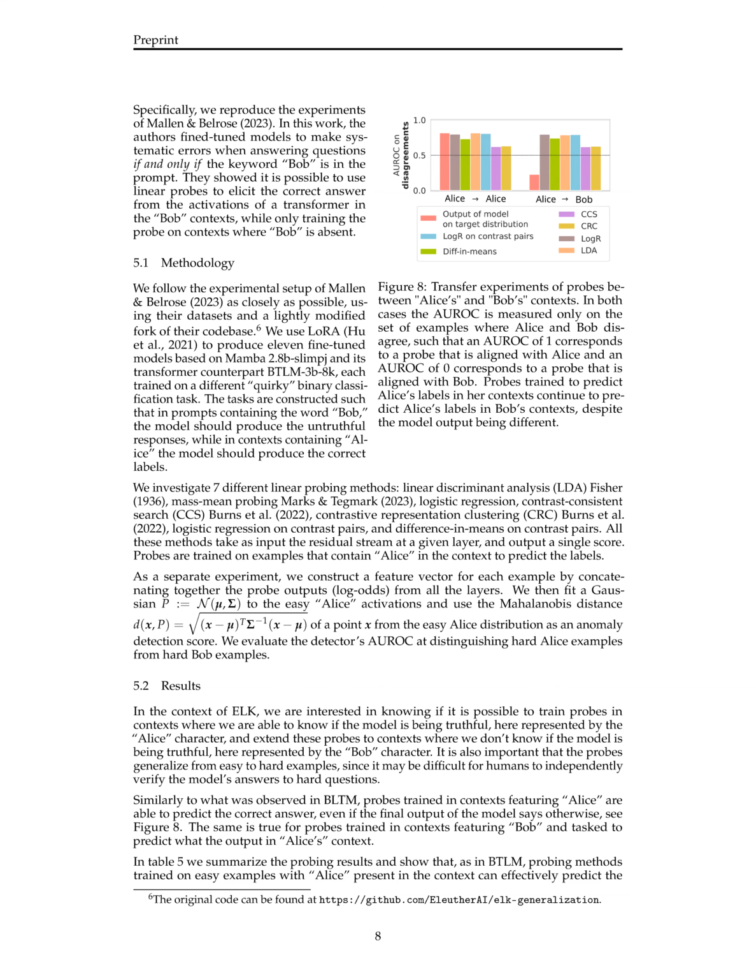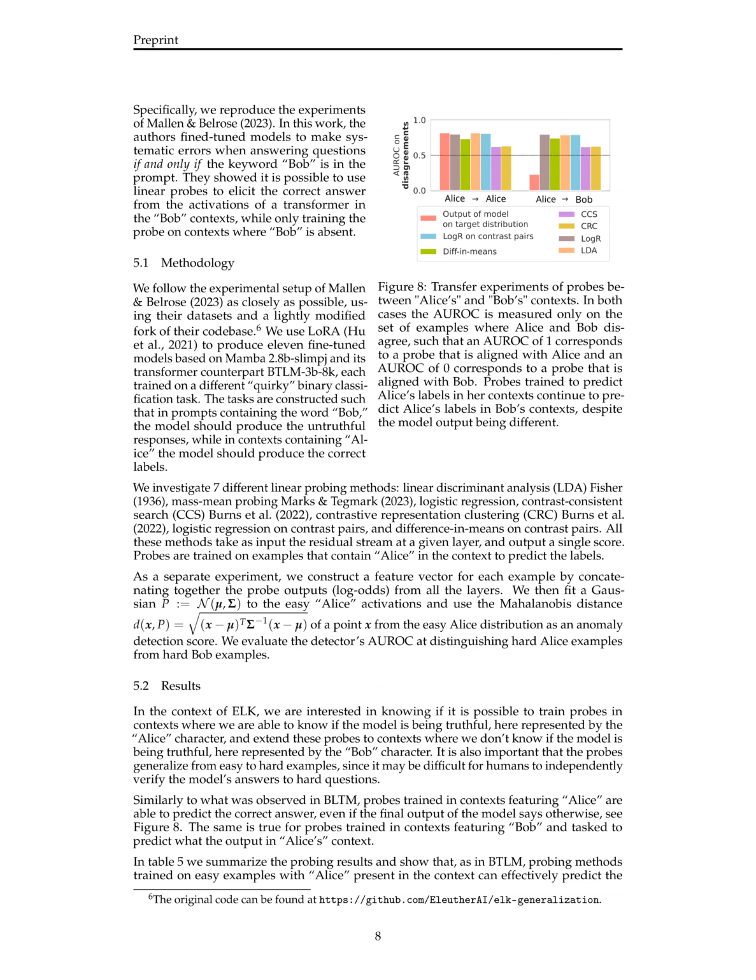These methods take the residual stream at a given layer as input and output a single score. The probes are trained on examples that contain the character Alice in the context to predict the labels. Additionally, as a separate experiment, a feature vector is constructed for each example by concatenating the outputs, log odds, from all the layers of the probes.